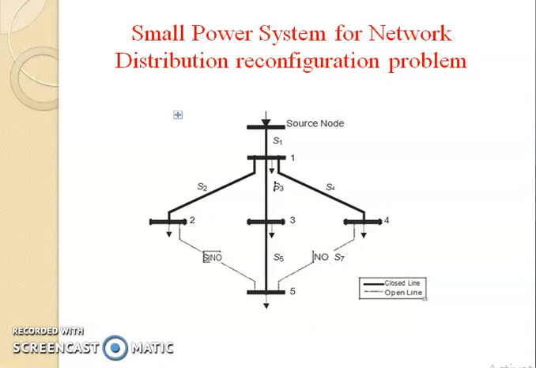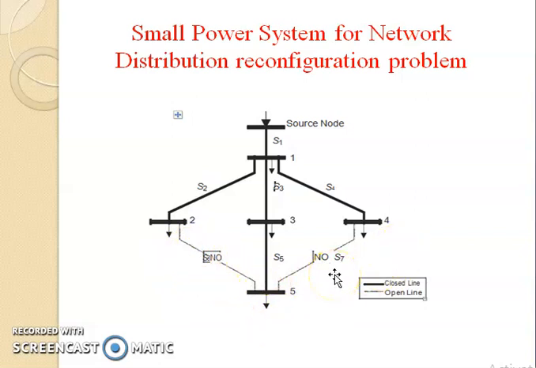This is a small power system network distribution for the reconfiguration problem. One small power system is considered from the source. These are the different sources connected from the main source. This is S1 and S2, this is S3. These thick lines are the closed lines, and the thin lines are the open lines.